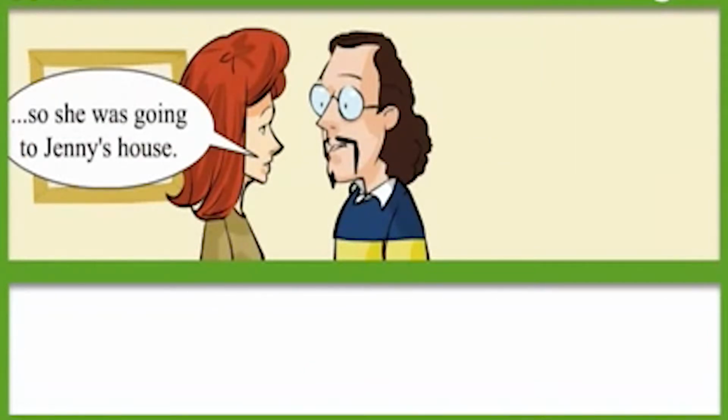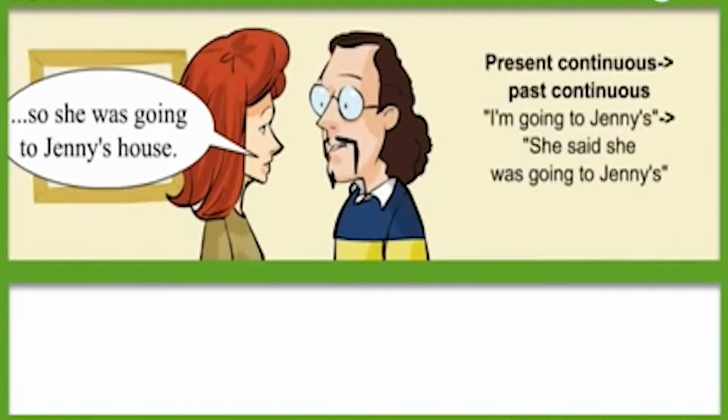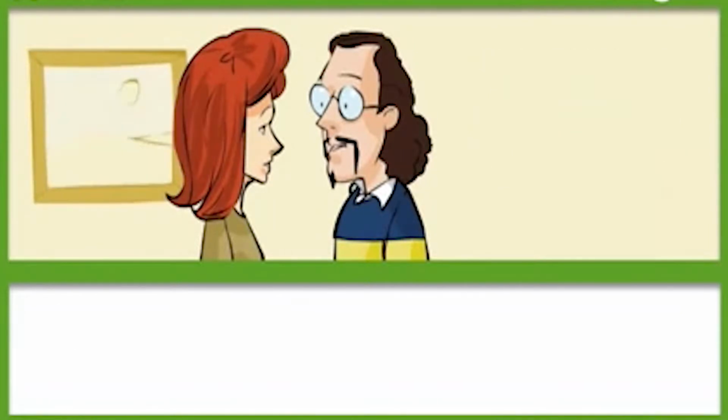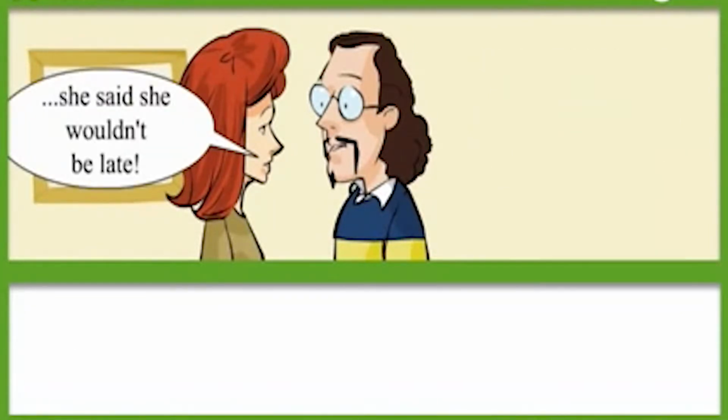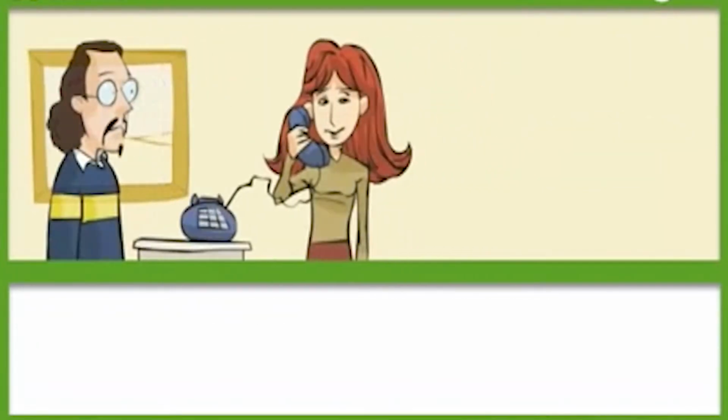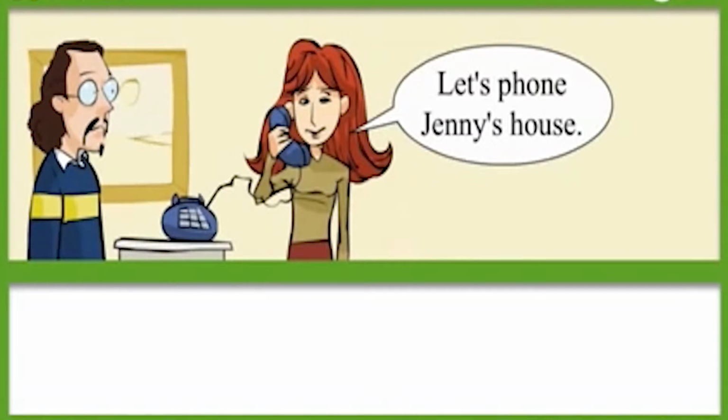So she was going to Jenny's house. She said she wouldn't be late. Let's phone Jenny's house.